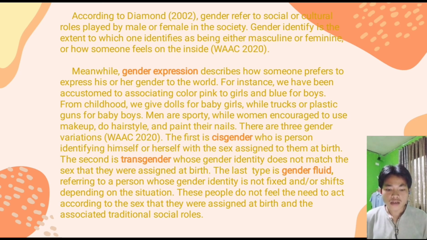For instance, we have been accustomed to associating the color pink with girls and blue with boys. From childhood, we give dolls to baby girls, while trucks and plastic guns to baby boys. Men are sporty, while women are encouraged to use makeup, do hairstyles, and paint their nails. So, gender expression is how a person publicly expresses or presents their gender. This can include behavior and outward appearance such as dress, hair, makeup, body language, and voice. A person's chosen name and pronouns are also ways of expressing gender.